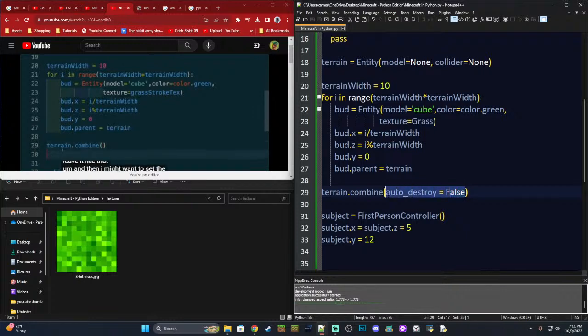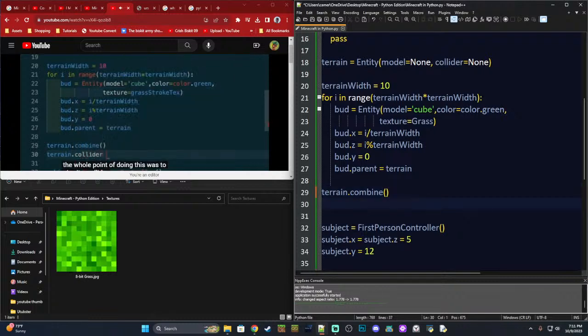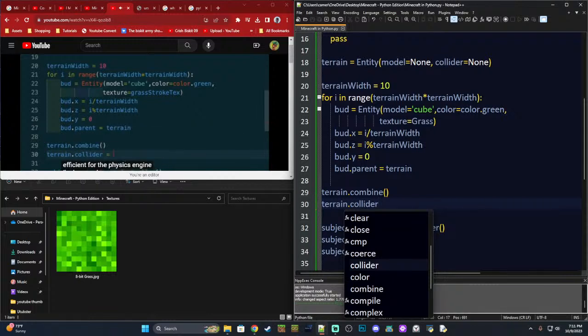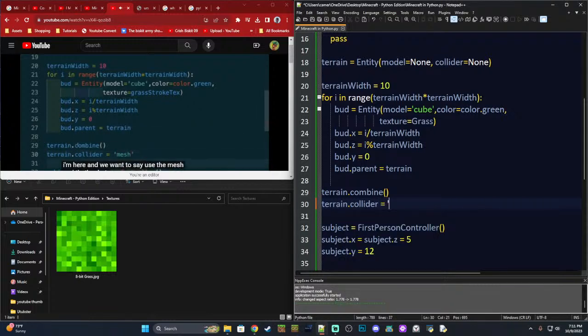And then I might want to set the terrain's texture. Let's just see what happens now. Just save the file. And oh, the whole point of doing this was to give it a collider, wasn't it? So instead of having to set the individual colliders, we can just set one collider, which is much more efficient for the physics engine. Here, we want to say use the mesh, and that's what we just created with this combine function. The mesh is created out of all of these cubes.